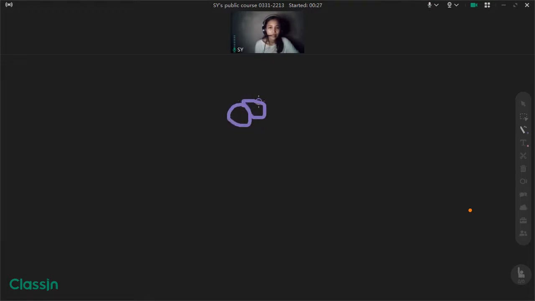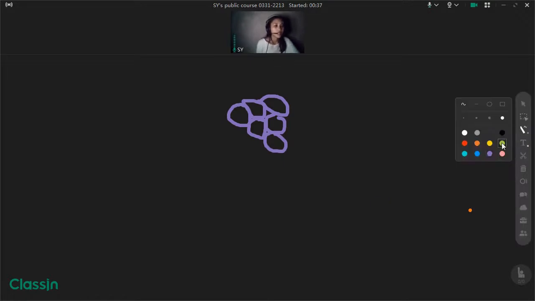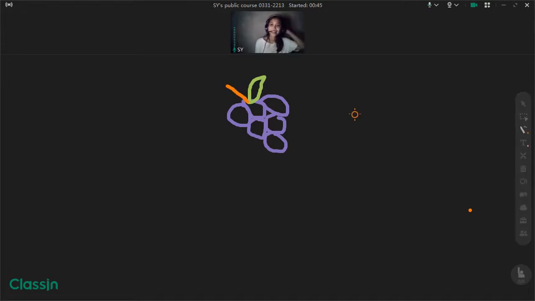Okay, it's not bad at all. Oops. Okay, I know you're guessing what this is. I'm going to add green, and then this one for the branch. Oh, isn't that amazing? I'm not an artist, okay? So that's how you use the paintbrush tool.